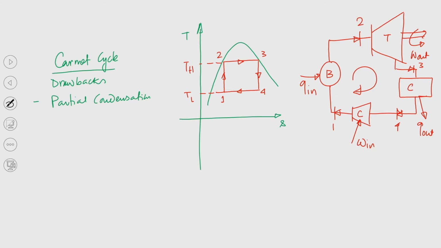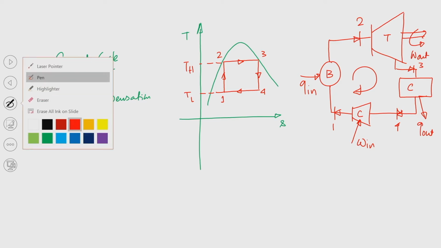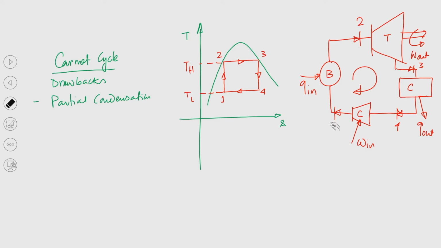Now, process 1 to 2. I made a mistake in identifying the points over here, so let me write it again. So, this is 1, this is 2, this is 3, this is 4.